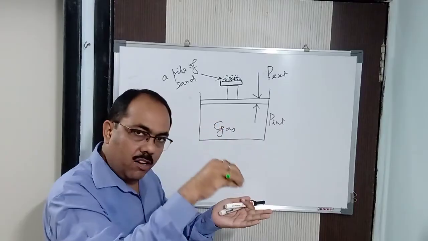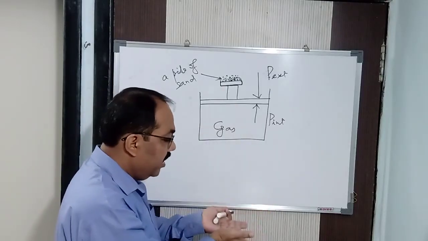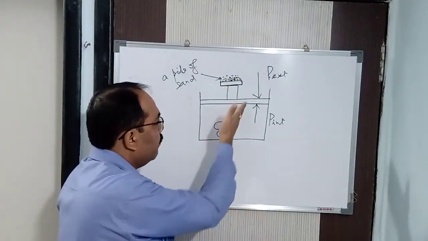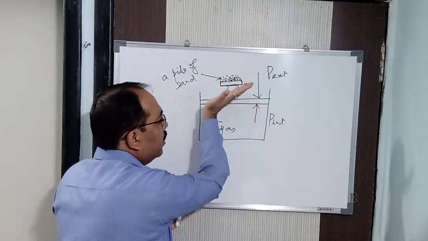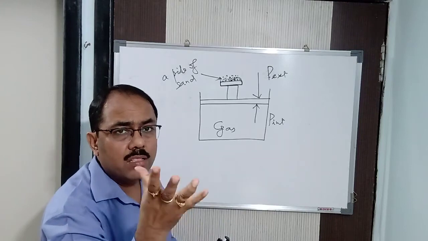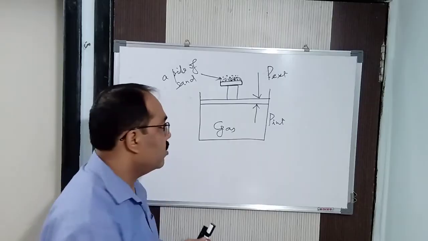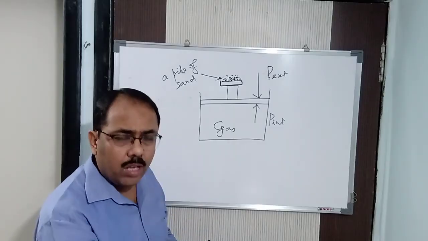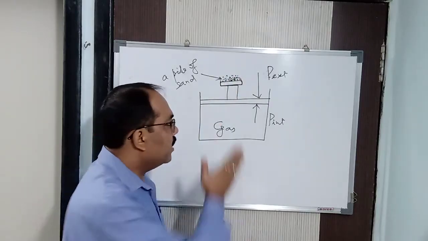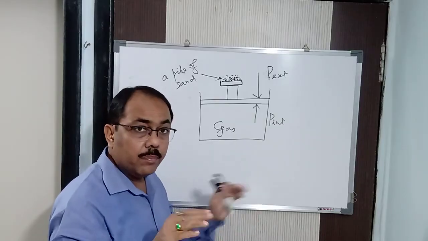When I take out a few sand particles, the internal pressure will definitely be more because the external pressure decreases. So this metal plate will go up, but not to a large extent, because you will not take out a big amount of sand. Just 2 to 3 particles. So the external pressure decreases slightly and the plate goes slightly up, comes down, goes up again, and finally attains equilibrium.